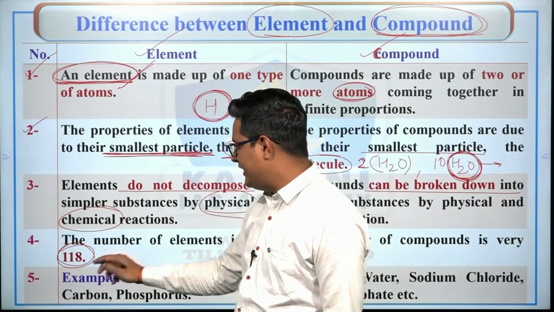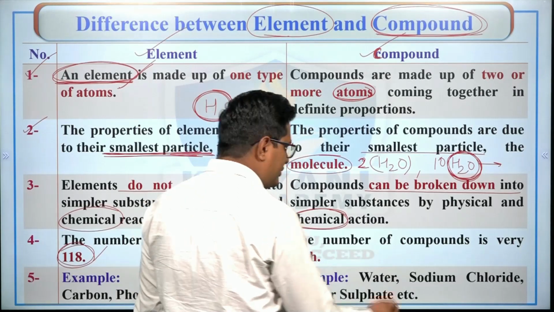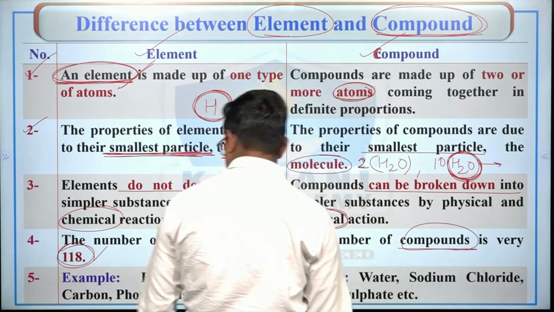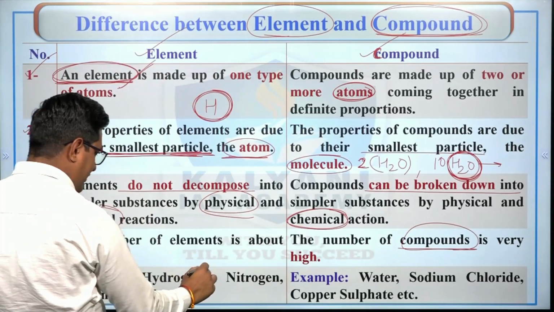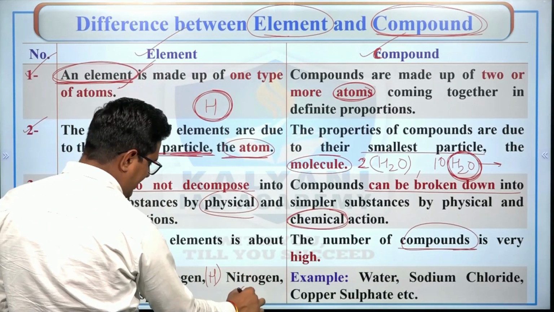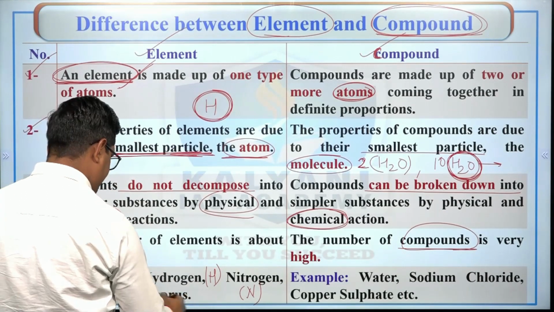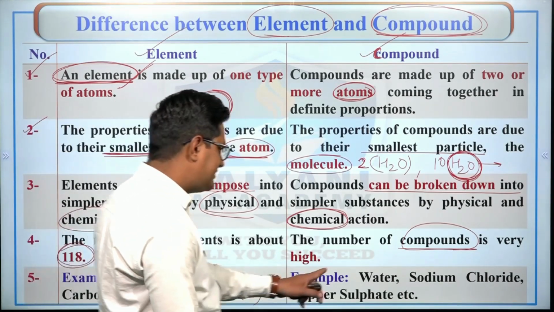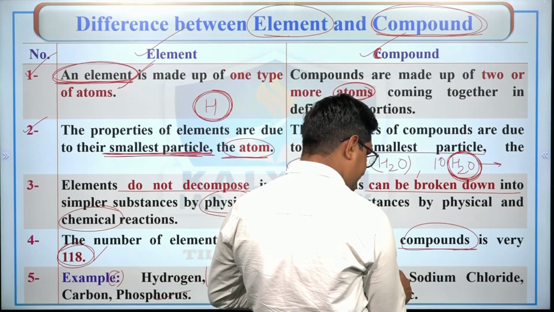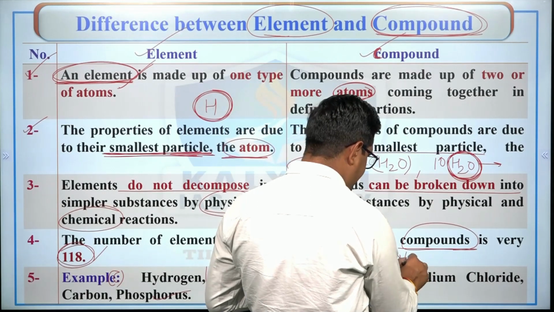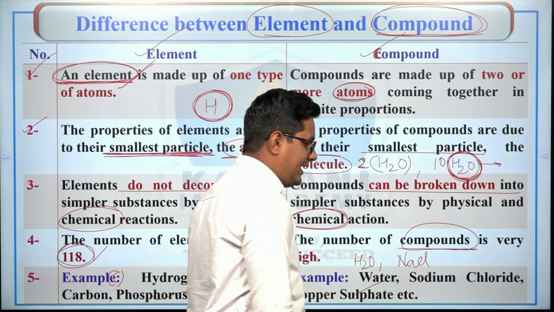But there are huge amount of compounds, right? The examples of element are hydrogen, H, nitrogen, N, carbon, C, phosphorus, etc. The examples of compound are water, H2O, sodium chloride, NaCl, copper sulfate, etc.